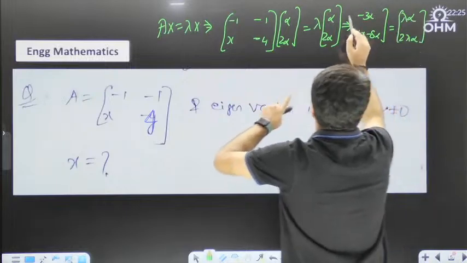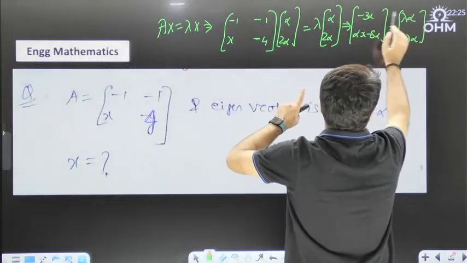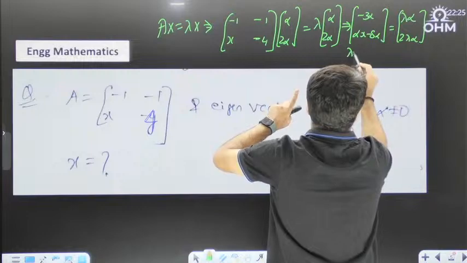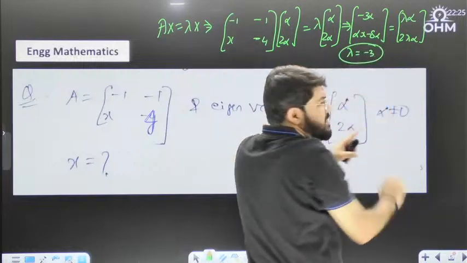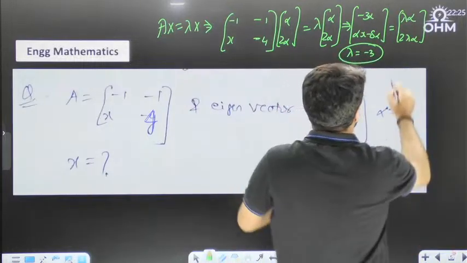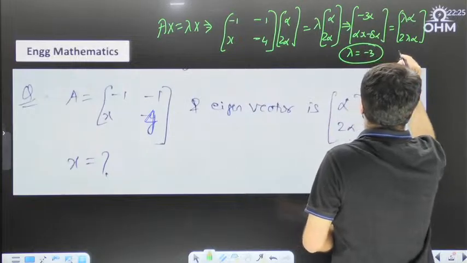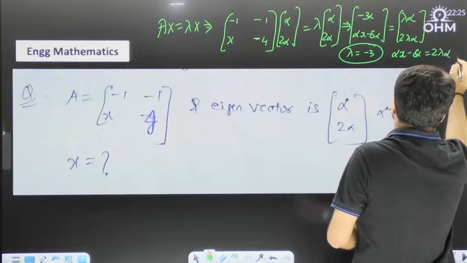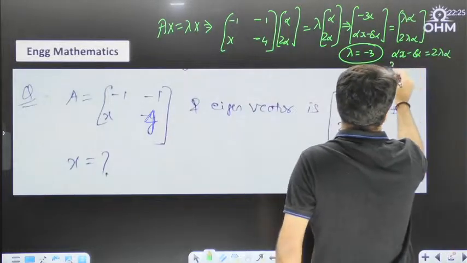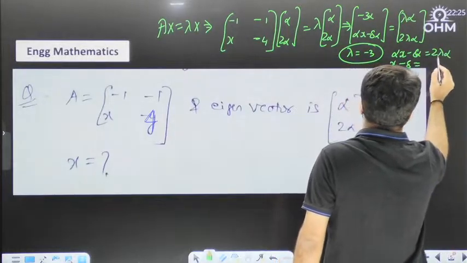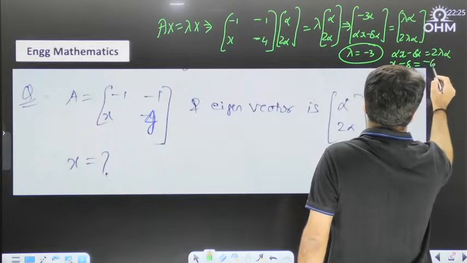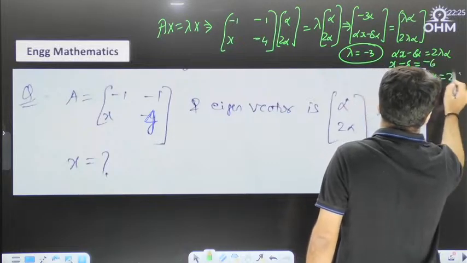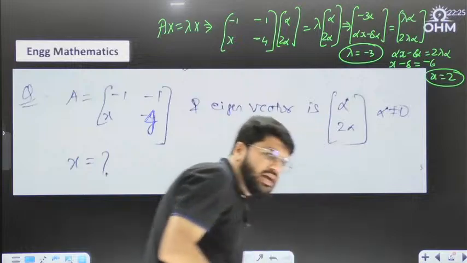Done, dear. So if you compare the first elements, alpha cancels, and lambda is minus 3. So if they ask for the corresponding eigenvalue, it is minus 3. Now the next one, they are asking the value of x. So alpha x minus 8 alpha is 2 lambda alpha. Alpha is cancelled out from here also. So x minus 8 is equal to 2 lambda, that is minus 6. So x should be equal to 8 minus 6, so x should be equal to 2.